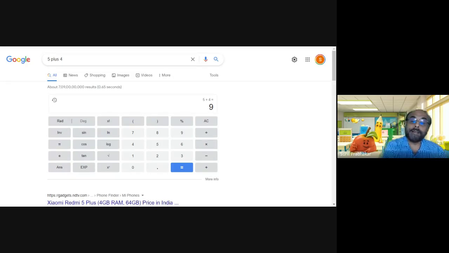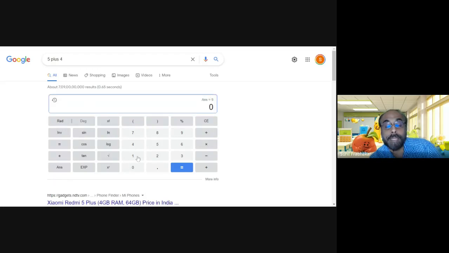Google gave you a complete calculator, a real-time calculator on the screen, where you can do any number of calculations. You can clear this and do any number of calculations.